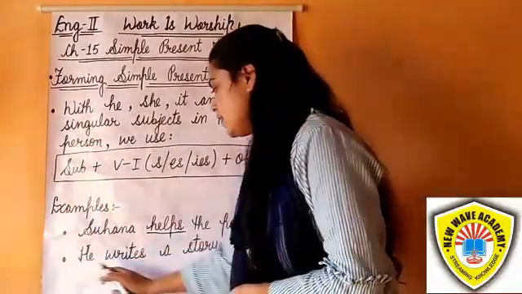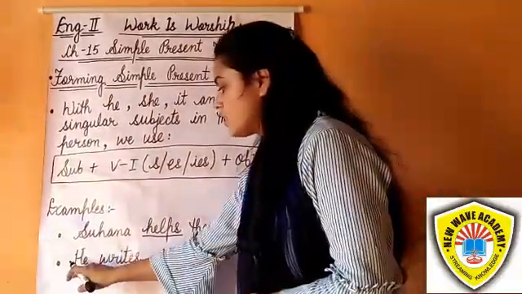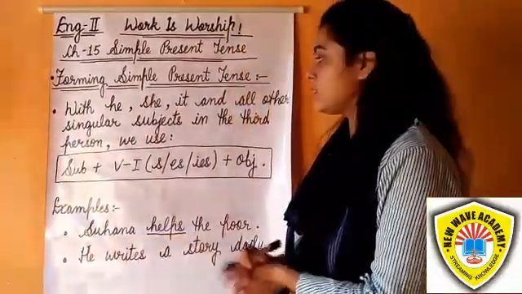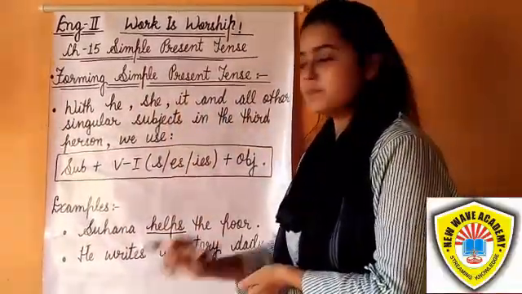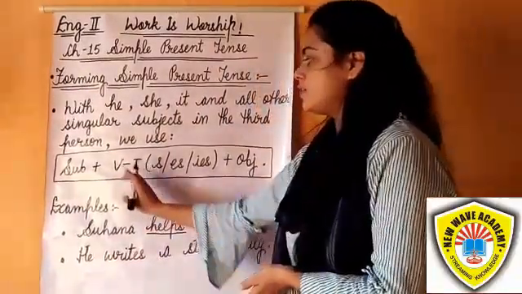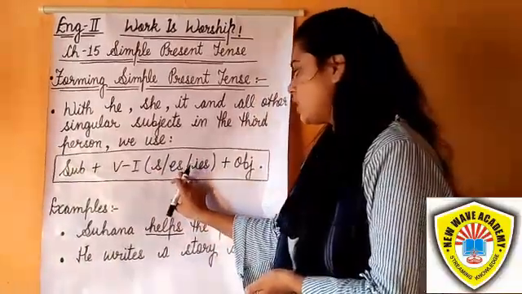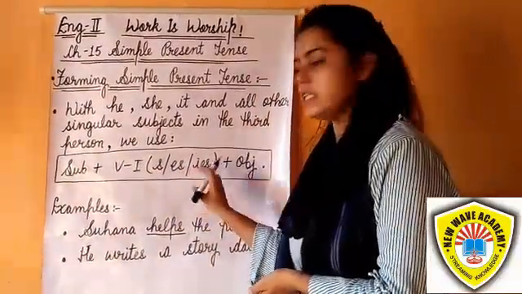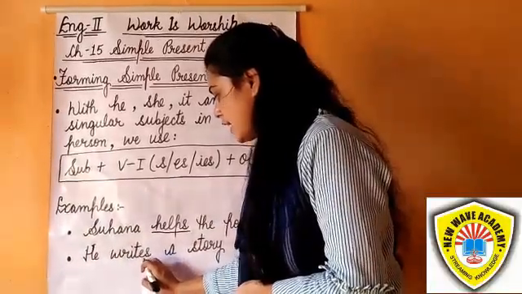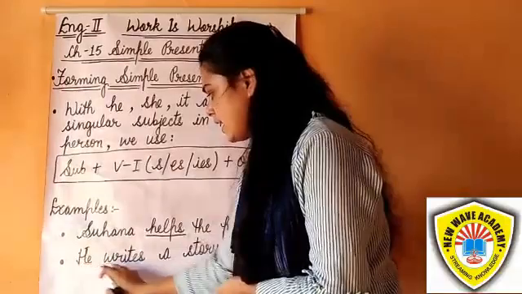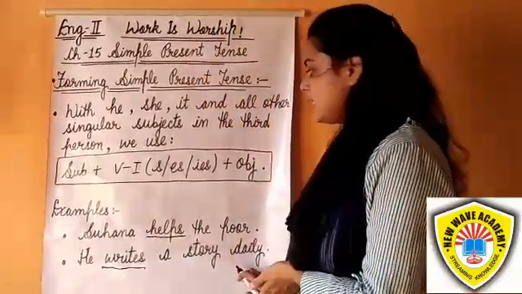Next one, he writes a story daily. Here, he. We have already said that with he, she, it and the singular subject third person, we use the original form of the verb with s, es or ies. So here, he writes. We add s here because here is he. So he writes a story daily.